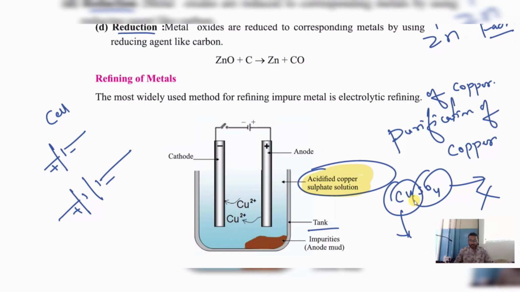Electrolytic refining method. Now, once the acidified copper sulfate solution is added here with the connection of the battery, now this battery will discharge positive electrons. Now, these positive electrons from positive it has to go to negative. Am I right?